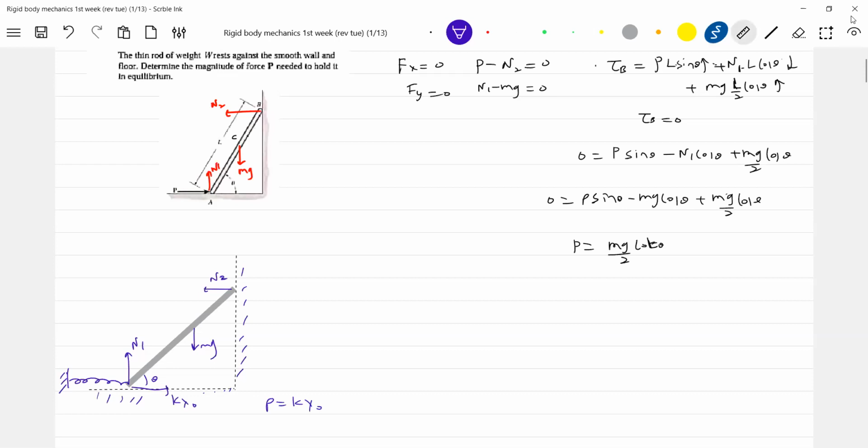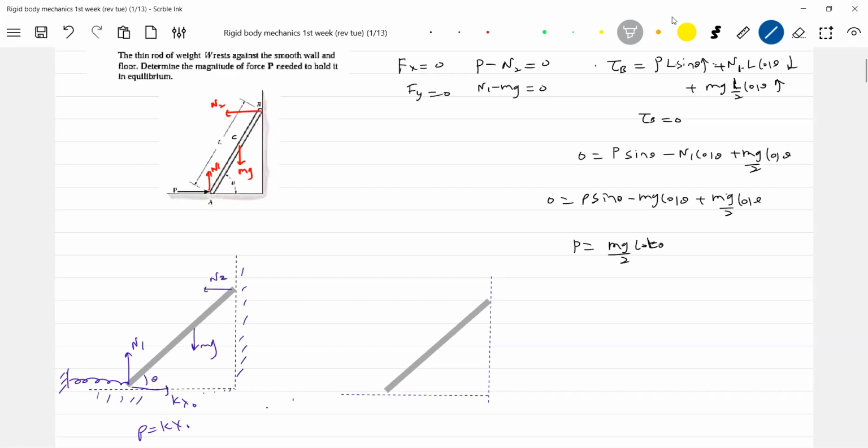Similarly, if there's the same rod, I will hinge it about this, then I'll connect a spring, very random, like this. So will it execute SHM? If the spring remains horizontal, yes, in fact, it will be SHM.